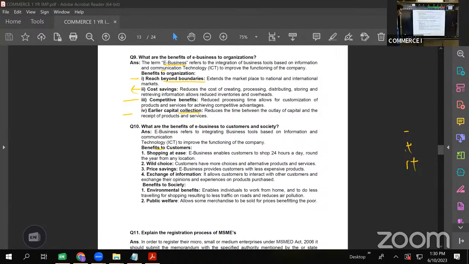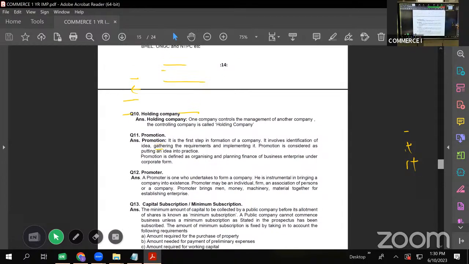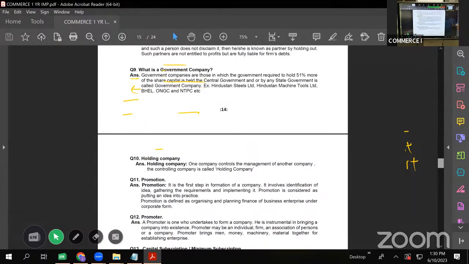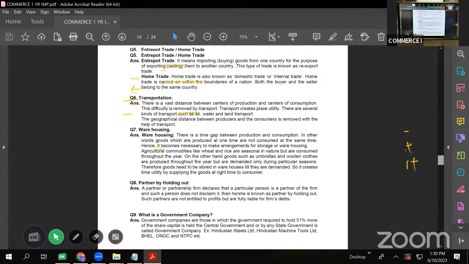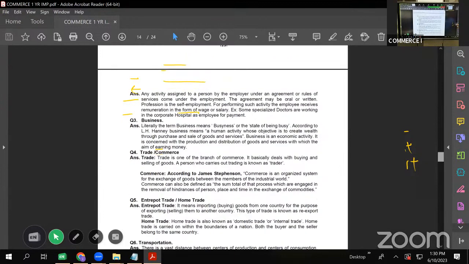That's it. Okay. Then let us not take this. Let us go to VSAQs. 5 VSAQs will fetch you 10 marks. 5 twos are 10 marks. So let us take some VSAQs. There are many, but I'll take only which are very important.